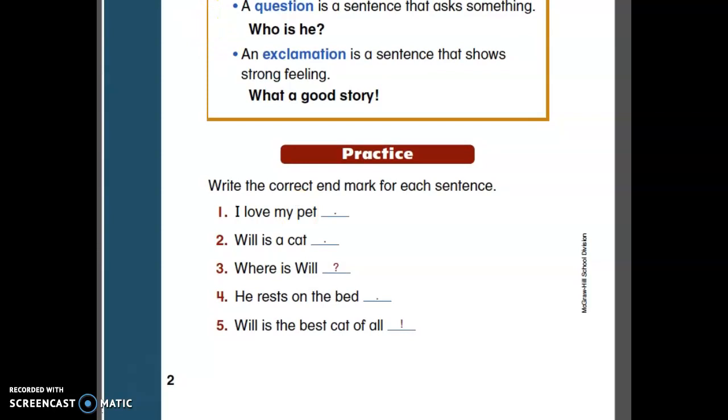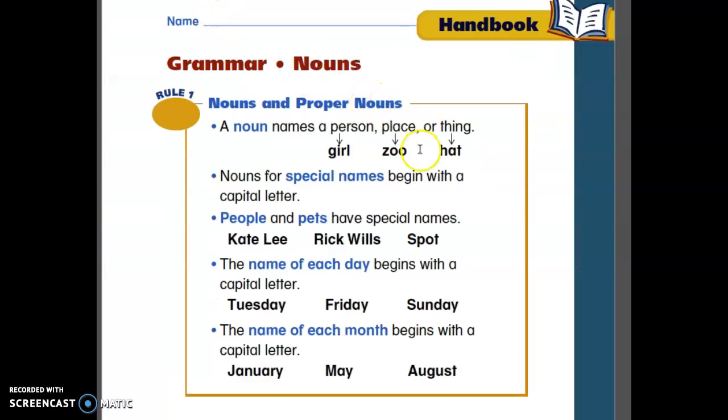So let's see now if we can talk about a noun. What is a noun? Well, it can be a person, a girl, a place, a zoo, a school, or a thing. Can be a hat, or it can be a candy. Okay, a noun names a person, a place, or thing.